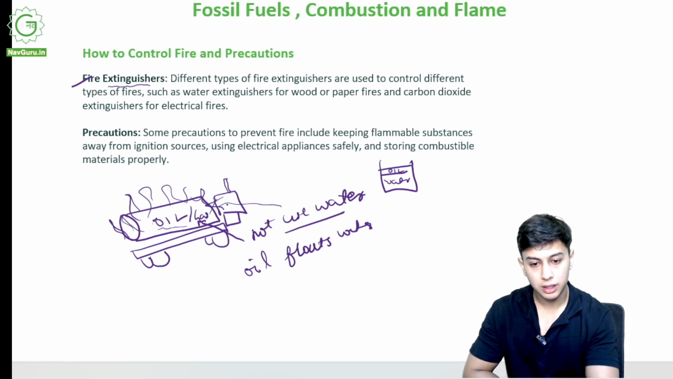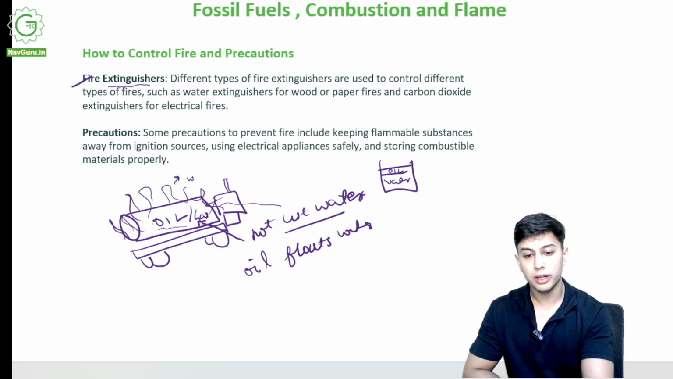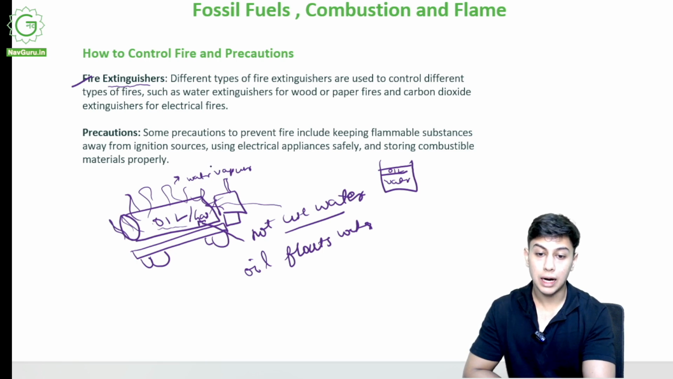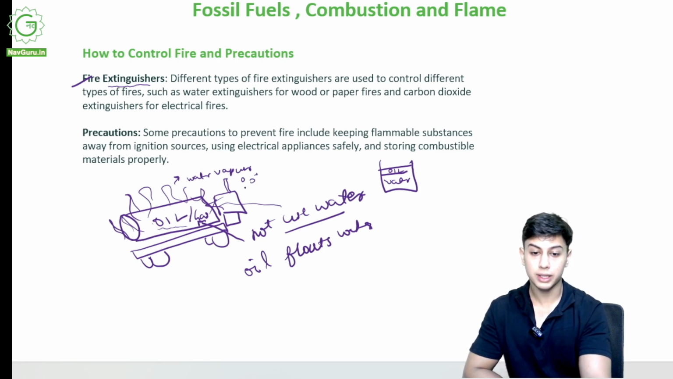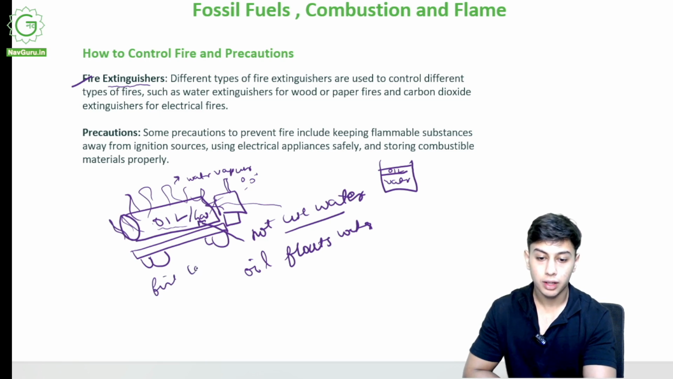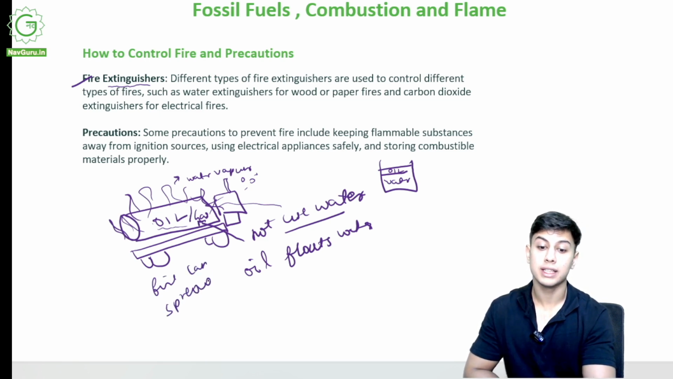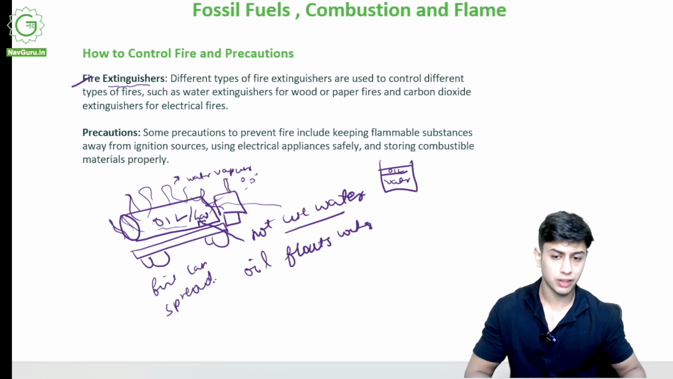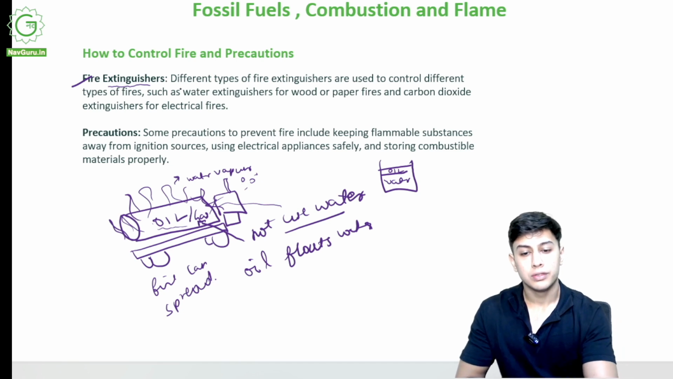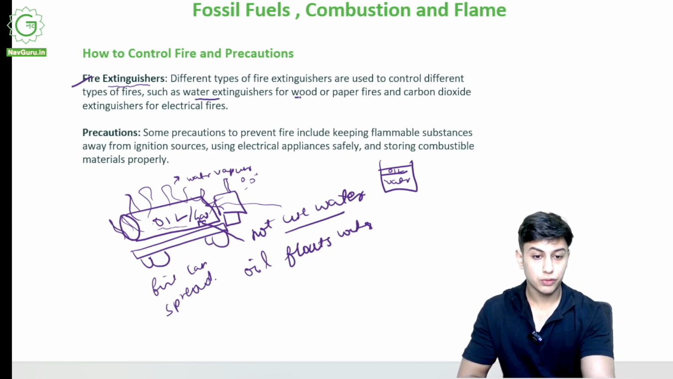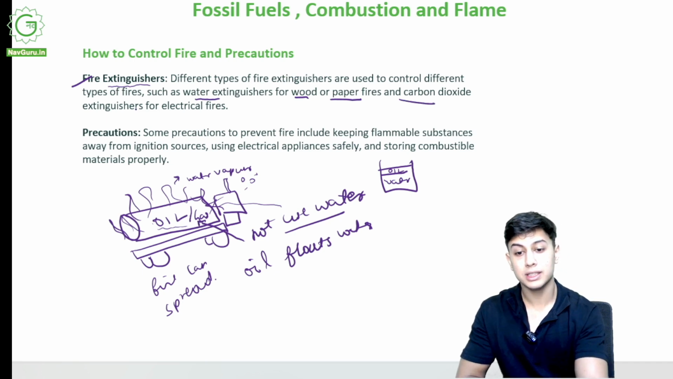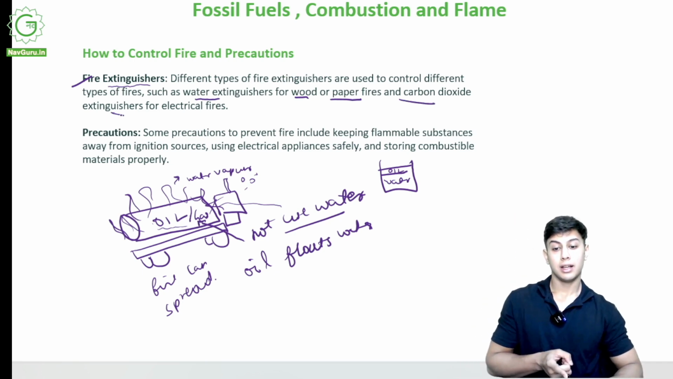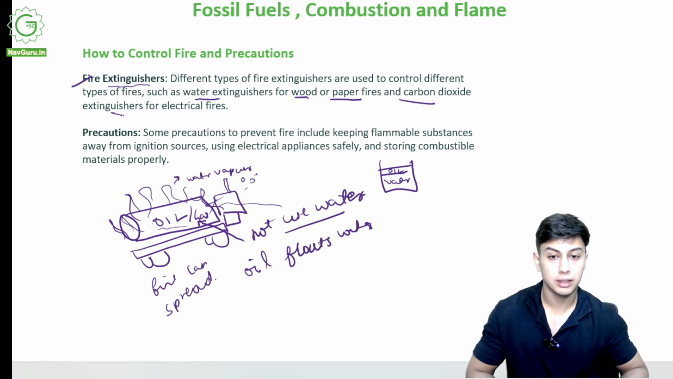As soon as I add water to it, this water will convert to water vapor due to heat, and this oil will be over that water vapor droplets, and the fire can spread and not extinguish. So we use sand, we use gas based fire extinguishers. Water fire extinguishers can be used for wood or paper fires, and carbon dioxide extinguisher. Carbon dioxide is a gas that cuts the flame, that kills the fire.